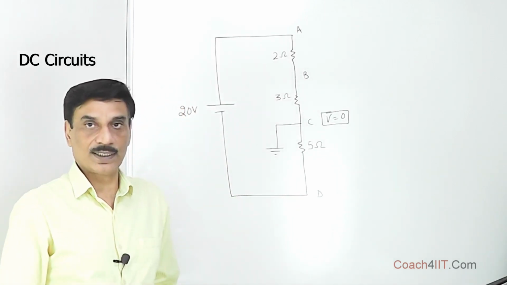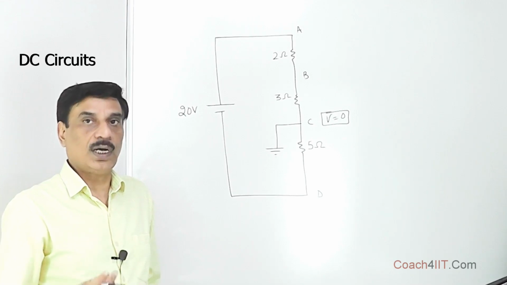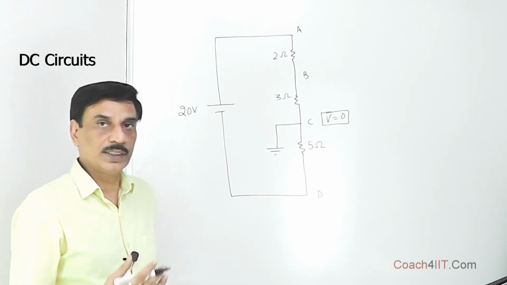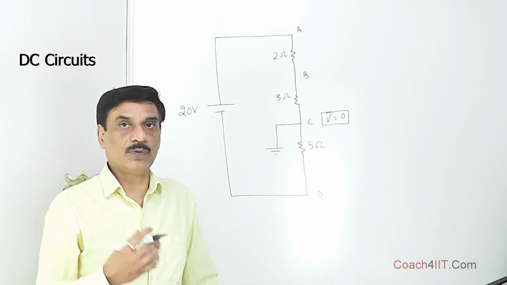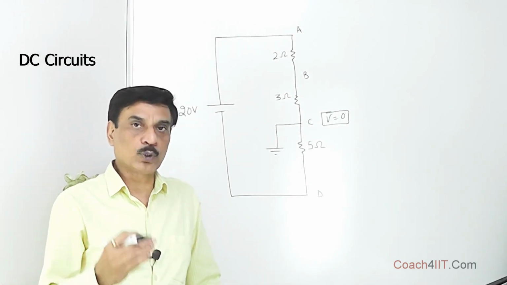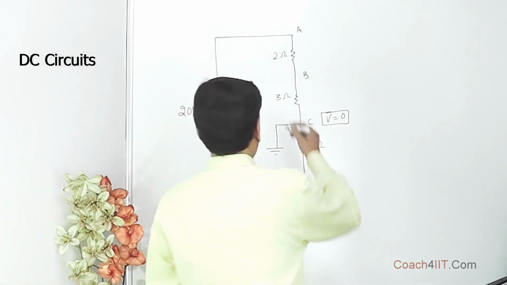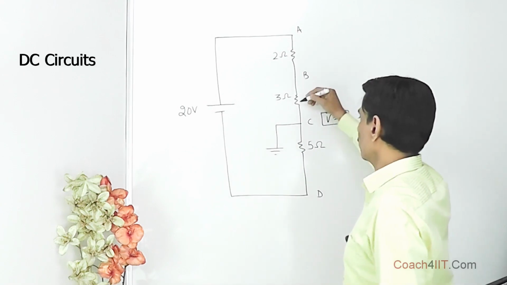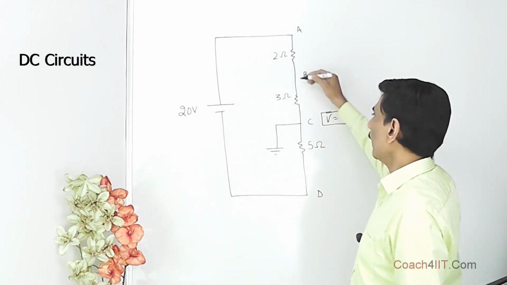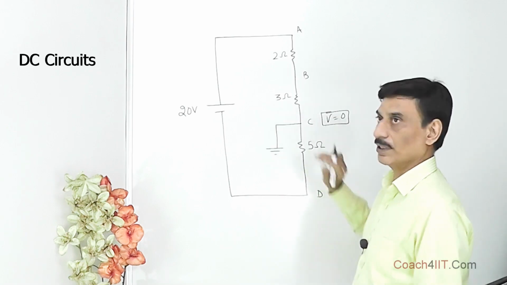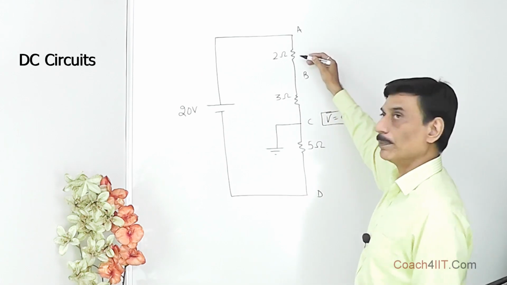C is obviously at 0 potential. We can solve this question as usual, as we had been solving. The only thing is, now we have a reference potential, and taking this as reference potential, we can also find the absolute potential of the other points. Let's do it. Over here we see that there is 2 ohm, 3 ohm and 5 ohm. They are in series, joined end to end. For the time being, forget this earthing. So 2, 3 and 5 ohm, 5 plus 3 plus 2, that makes 10 ohm.